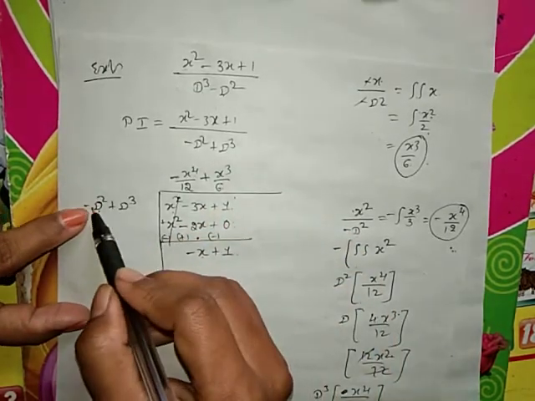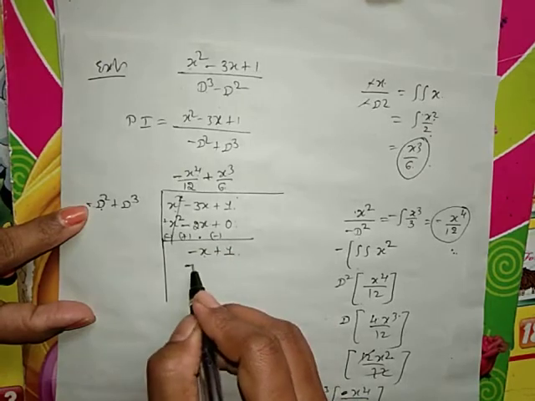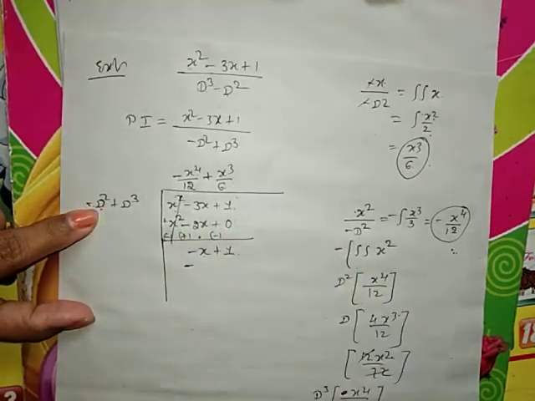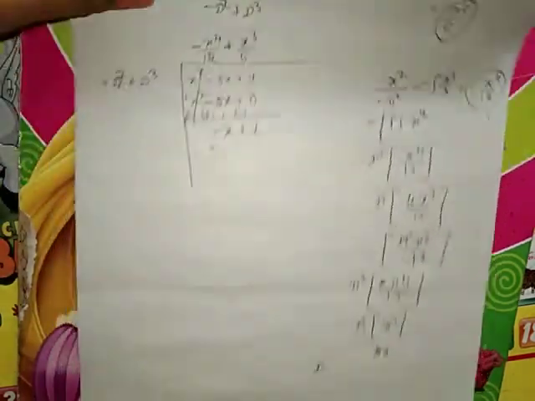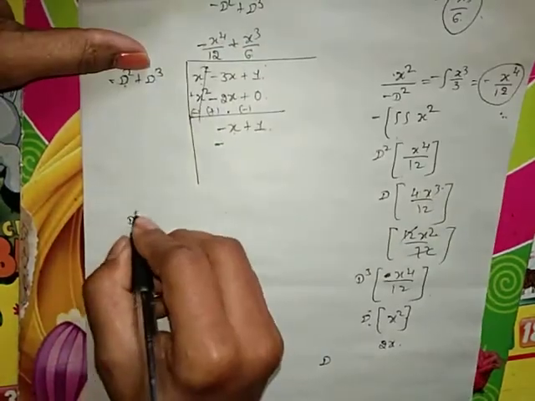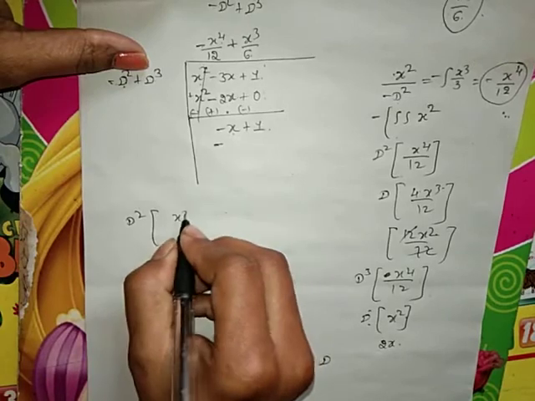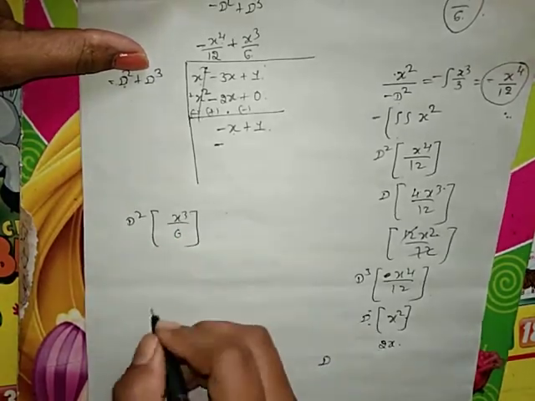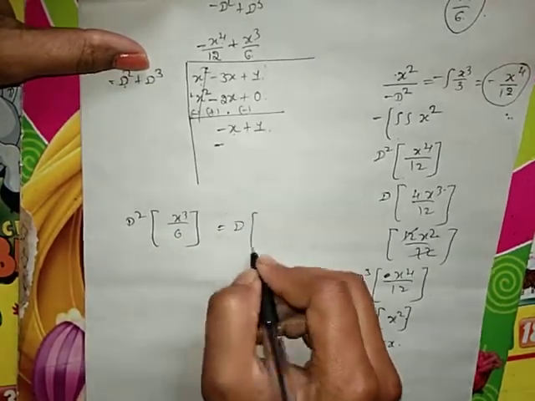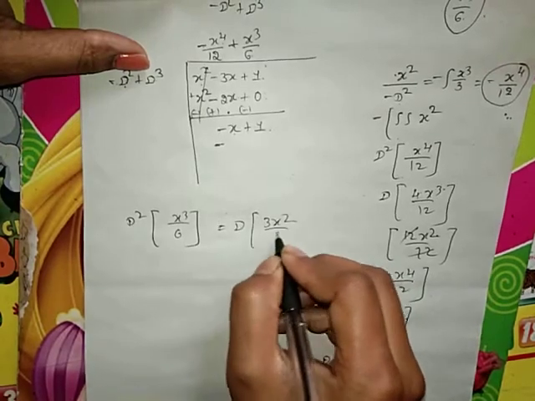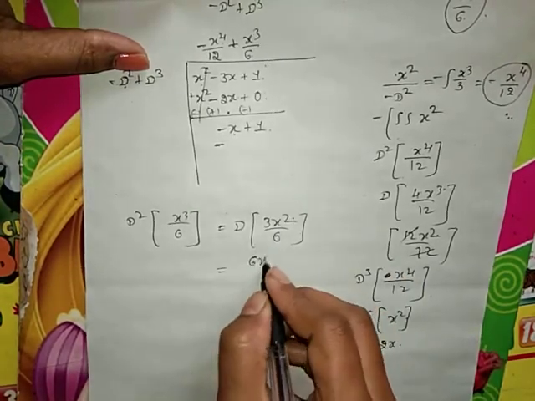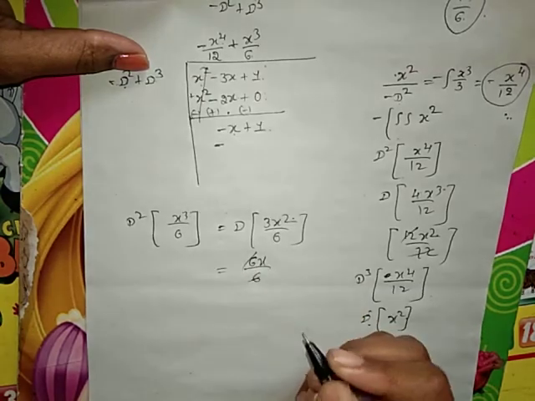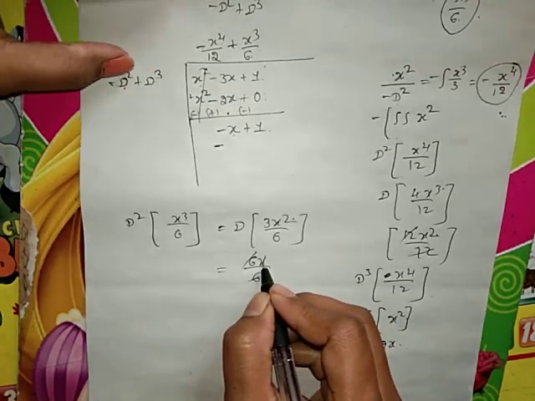Go with again the multiplication. Minus into plus. Minus second derivative of x cube by 6. So first derivative is 3x square by 6. Further derivative is 3 into 2, 6x by 6, 6 cancelled. So x is the second derivative.